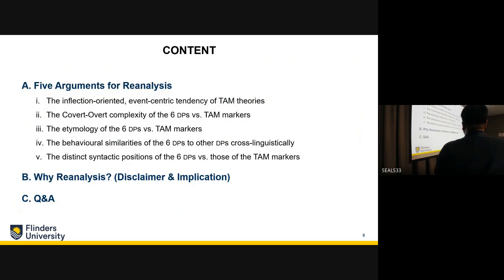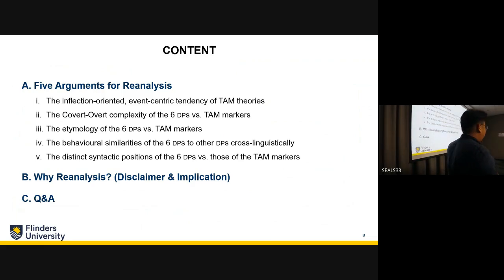The first argument is about the inflection-oriented and event-centric tendency of tense aspect mood theories, which I think is not suitable as a supporting framework for the 6 particular markers. The second is the covert complexities that operate in the 6 markers versus the time markers, which are largely underexplored in the literature.